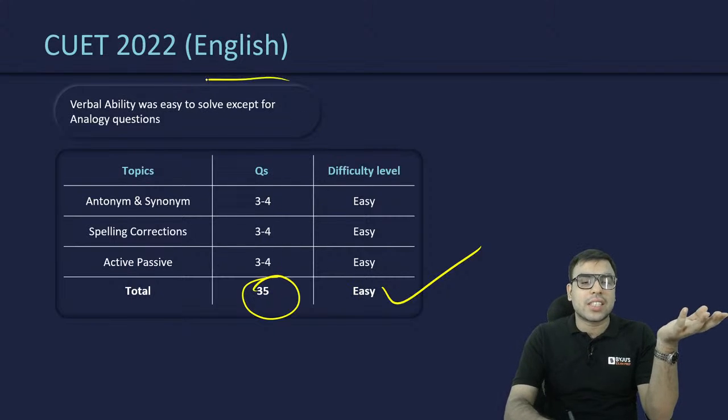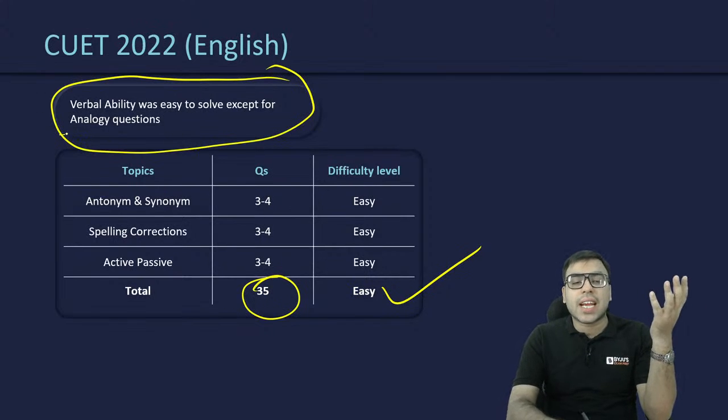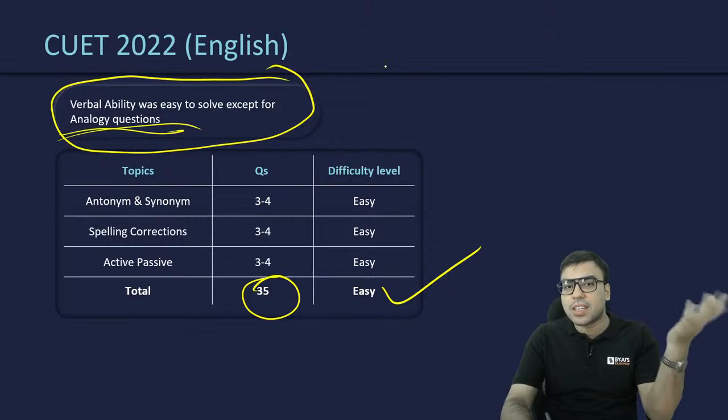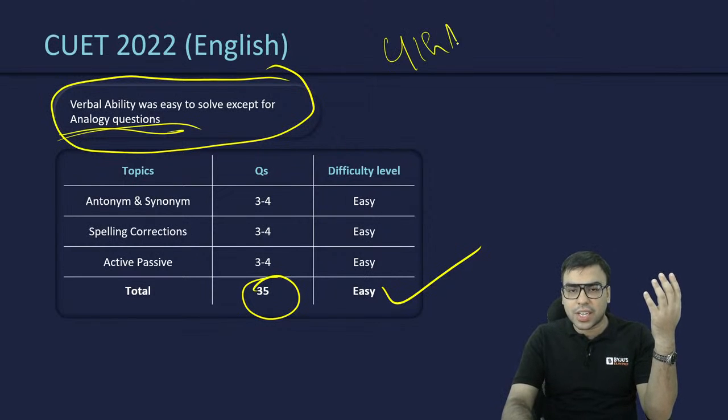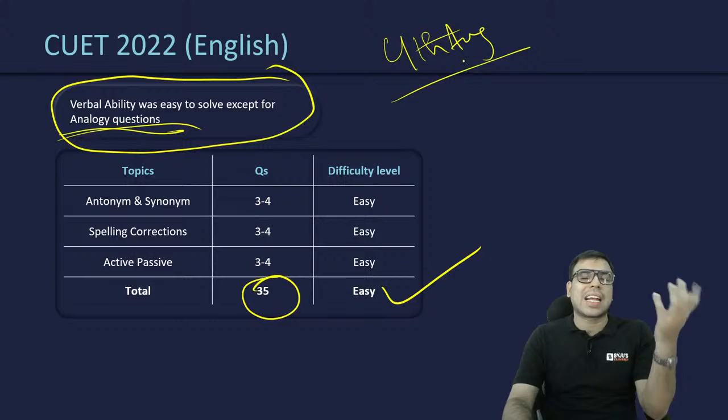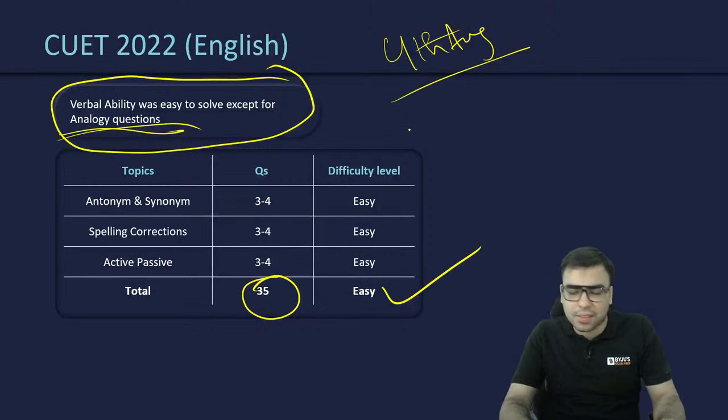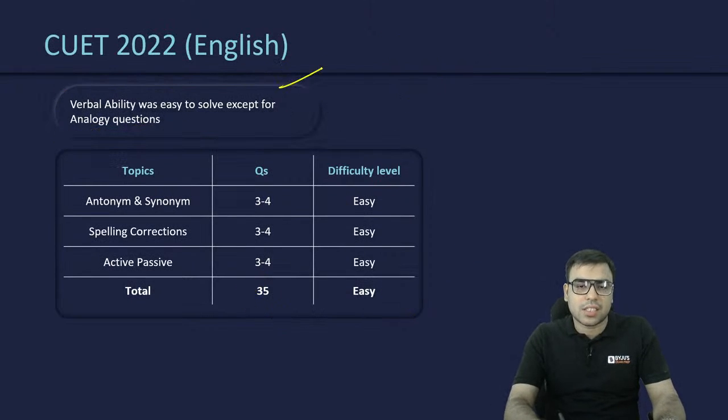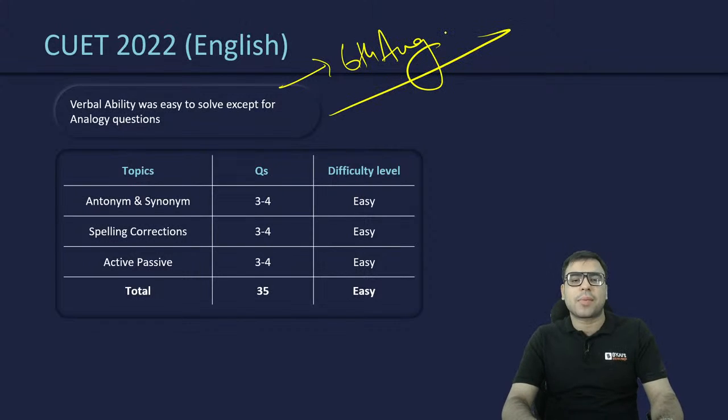So in short, verbal ability was overall easy except the analogy section. Even in the 4th August CUET exam, analogy was slightly tougher, but the others were fine, easier. That is the same case as on 6th August, the same as it was on 4th August.